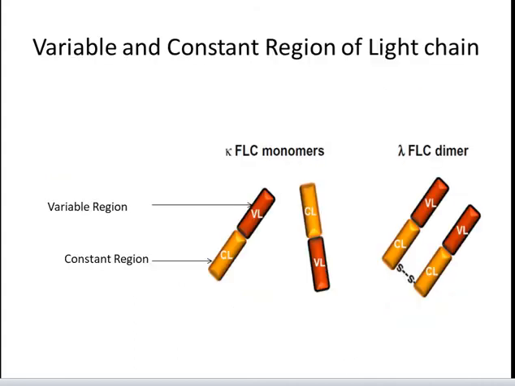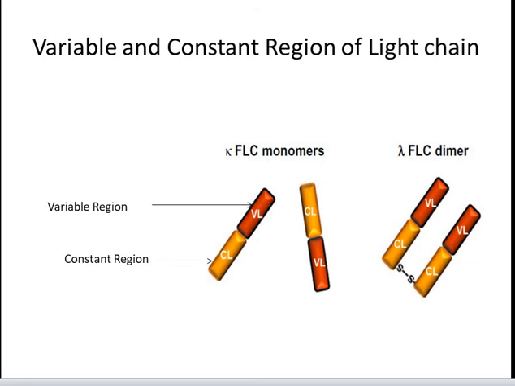When the amino acid sequences of several Bence-Jones proteins, that is light chains, from different individuals were compared, a striking pattern emerged. The amino terminal half of the chain, consisting of 100 to 110 amino acids, was found to vary among different Bence-Jones proteins. This region was called the variable region. The carboxyl terminal half of the molecule, called the constant region, had two basic amino acid sequences. This led to the recognition that there were two light chain types, that is kappa and lambda. In humans, 60% of the light chains are kappa and 40% lambda, whereas in mice, 95% of the light chains are kappa and only 5% are lambda.